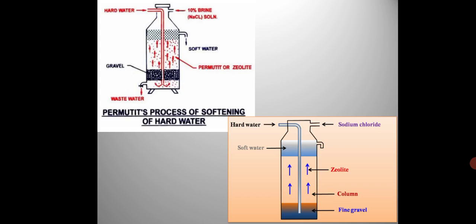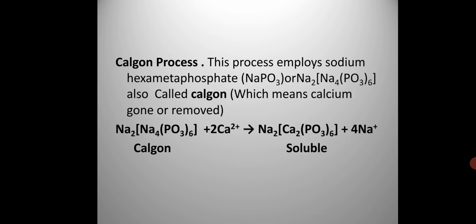We also have the organic ion exchange method, known as the Calgon process. Calgon means calcium gone. The process employs sodium hexametaphosphate, Na2[Na4(PO3)6], which is called Calgon, meaning calcium gone or removed.